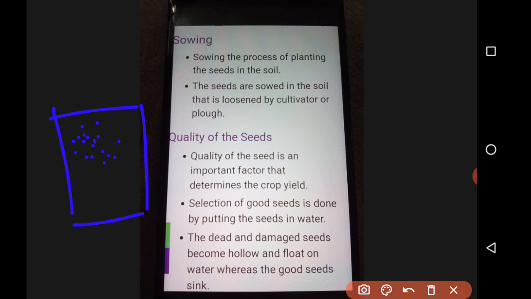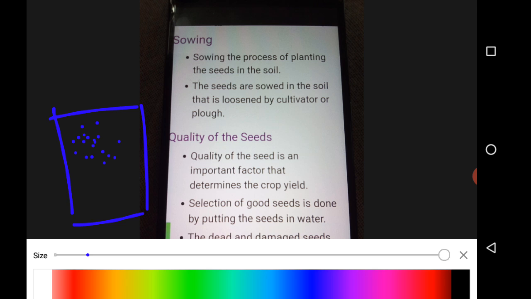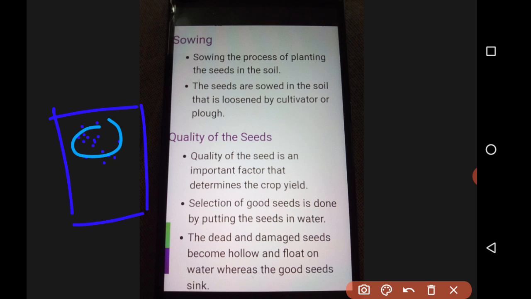If they are kept like this, what will happen? Here you can see all are mixed, right? Then obviously they are going to die. They need to breathe properly, and the roots need to penetrate. The roots will go deeper and deeper with no space, and sometimes both may die, so all will die. So they will not do it like this. There are some instruments, or ways of sowing, that they use.